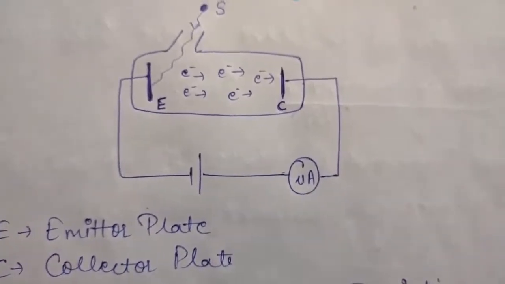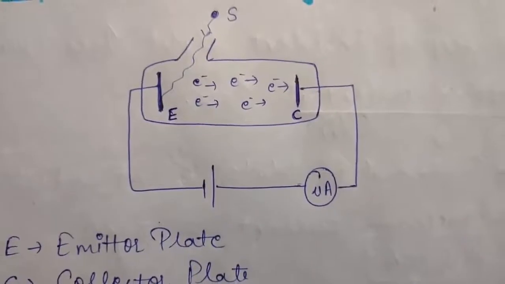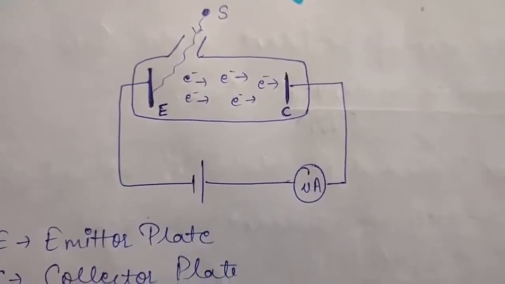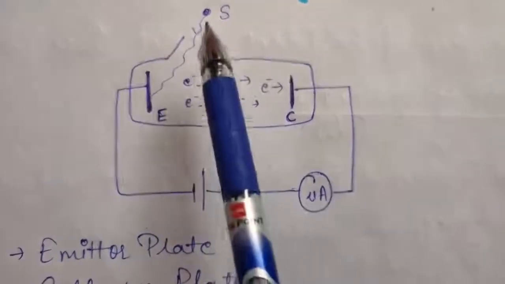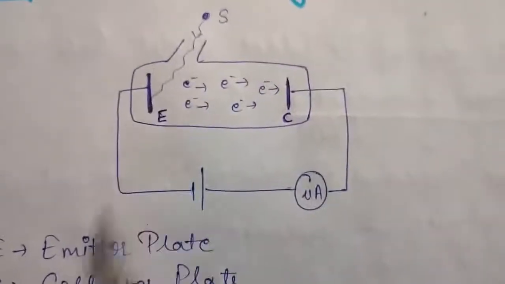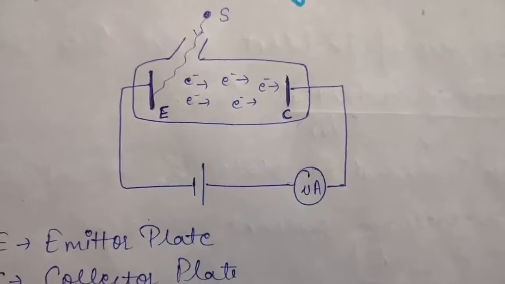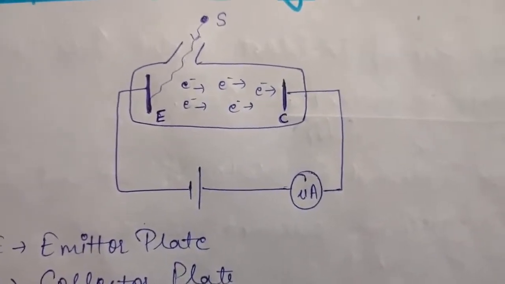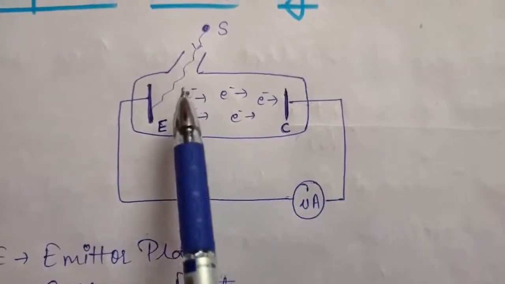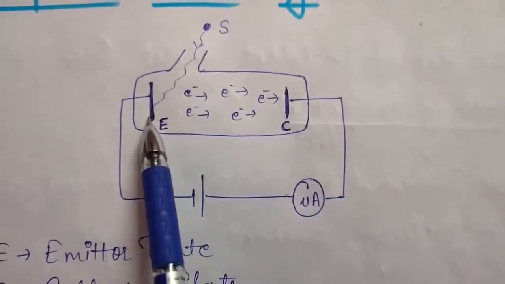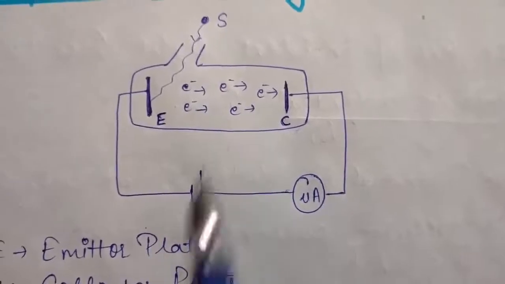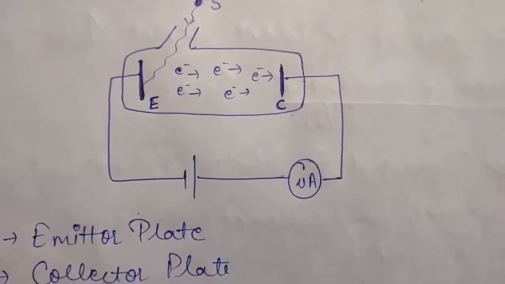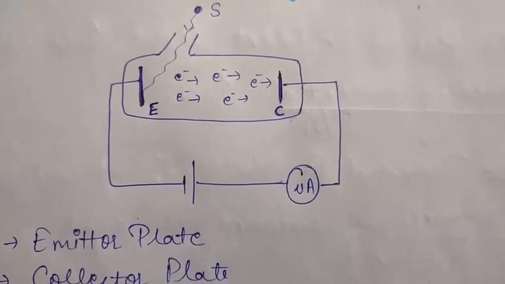Now in this experiment there were some observations made. Basically 4 observations were there. As you know, this incident radiation is made of photons, so it obviously will have some frequency and some intensity. What was seen was that there was a minimum frequency at which the ejection of electrons took place. If we take a frequency less than that minimum frequency, then there was no ejection of electrons.